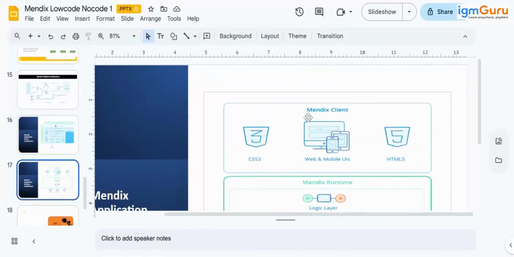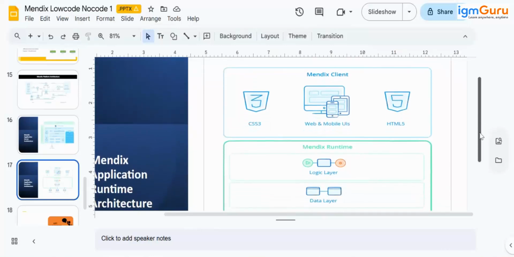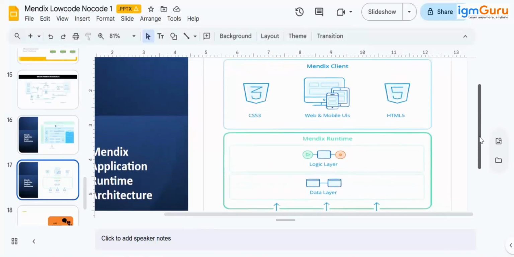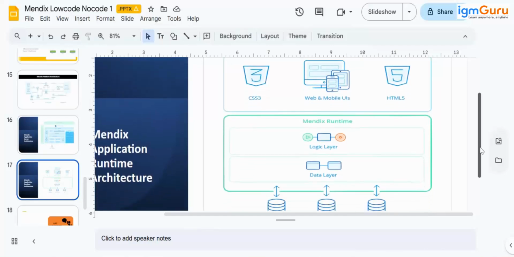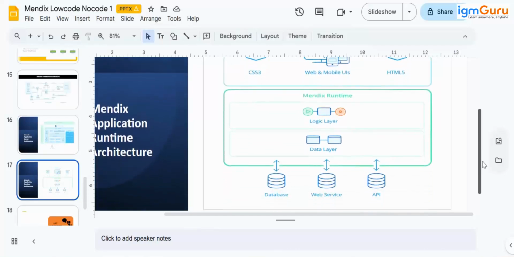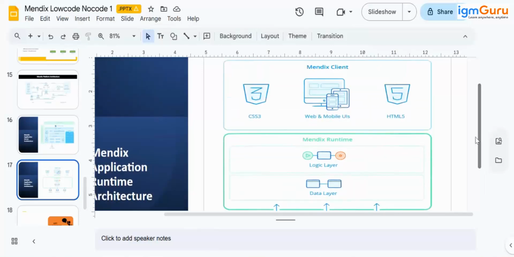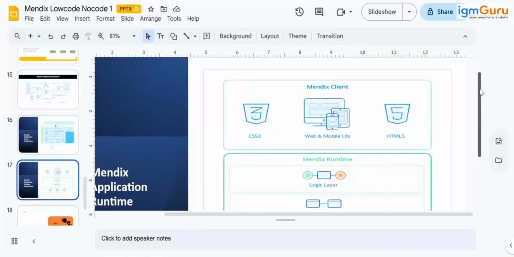So all the applications we know are built as web applications, and any application is composed of three parts: front end, back end, and the database server. In case of Mendix, we have these three things. First, front end, we call it a Mendix client.